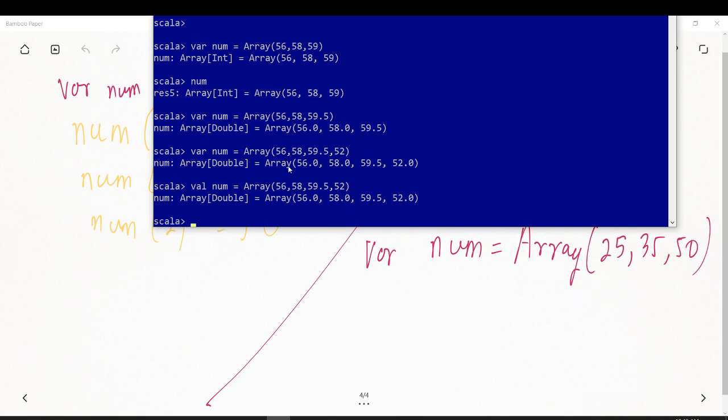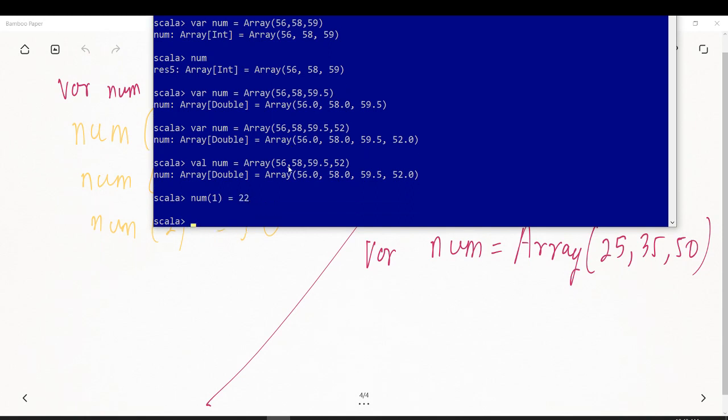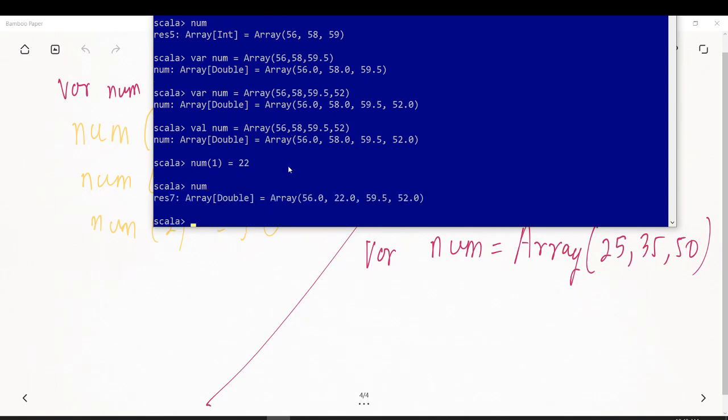Over here, let's say we define it as a val, right? And let's try to change the contents of it. Num of 1 is equal to 22. So it still allows you to change. It still allows you to change. So the contents can still be changed even if you define a val, but you cannot change the length. Once you have defined it, the length of an array is fixed.